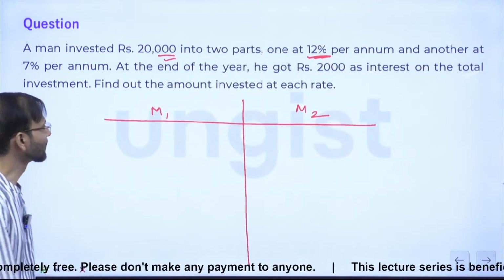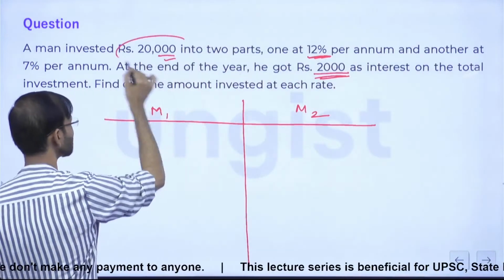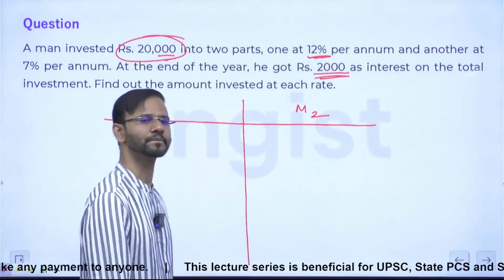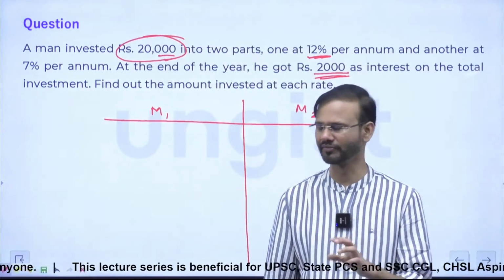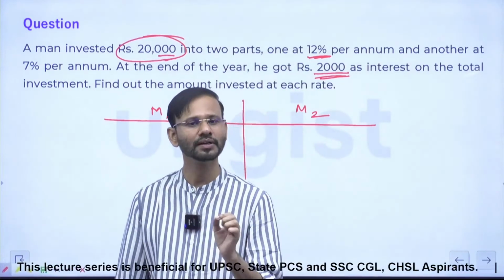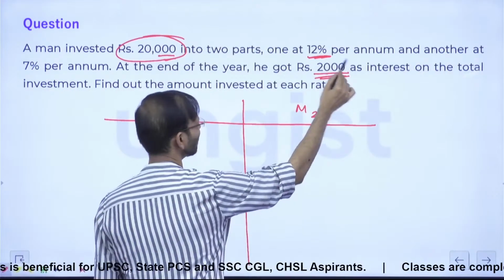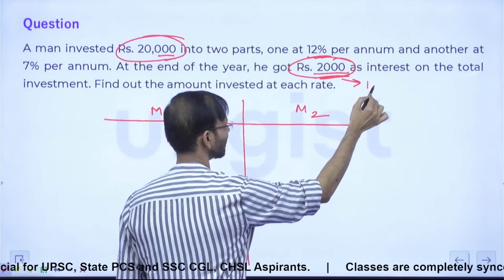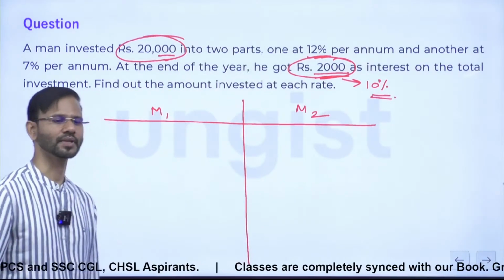Correct? So guys, 2,000 with respect to 20,000 is what? 10%. So at the end of the year, overall, he received 10% interest on the entire investment. Guys, yes or no? Right.